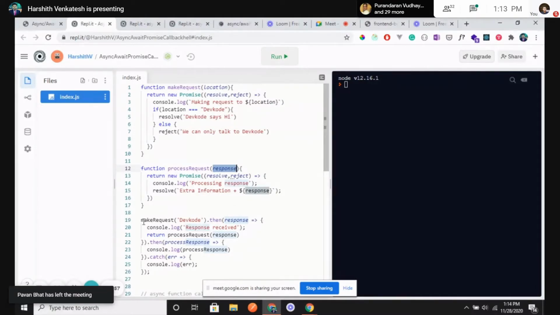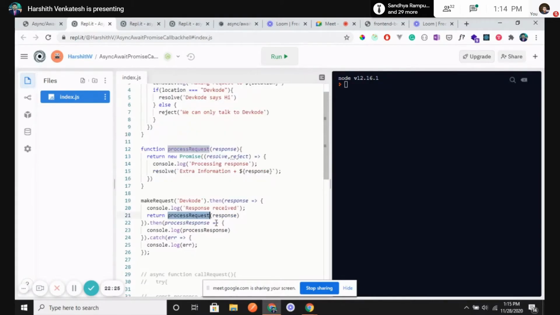After that, I'm again calling a new function called processRequest, which again returns a promise. So again I say .then, whatever response I get, I display it over here. You see the thought process: I'm making the first call, and after I get the response, only then do I make the second function call. In the same way, it goes on and on and on.